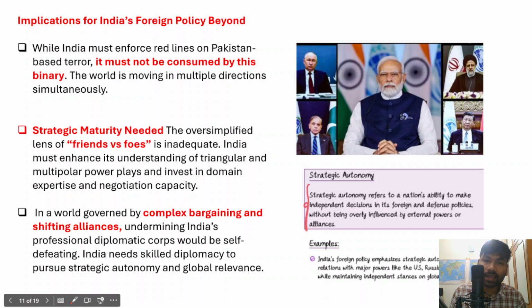So India can take its decisions on its own without being influenced by external powers, and that is what is called strategic autonomy. In fact, despite Western pressure during the Russia-Ukraine war, India continues to purchase oil from Russia. This is an example of strategic autonomy.